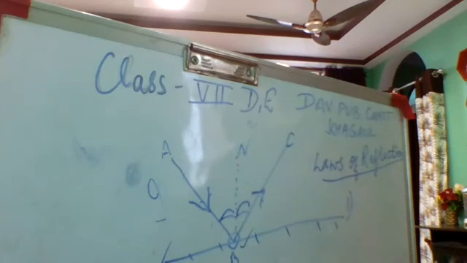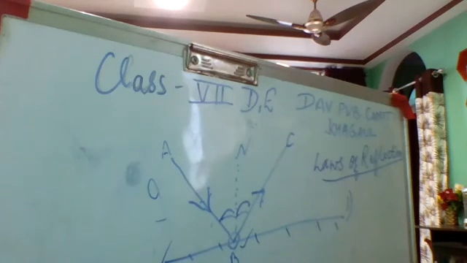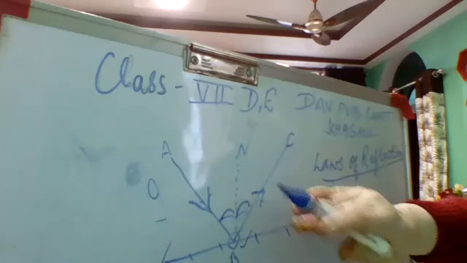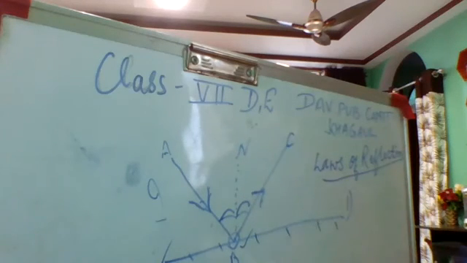But what will happen if it is falling on a rough surface? Will these two angles be similar? No, ma'am, because they are different. This will be distorted. The angle will not be regular. That will be diffused, means the ray will be diffused. That is why the angle will not be similar. Is it clear to all of you? Yes, ma'am.